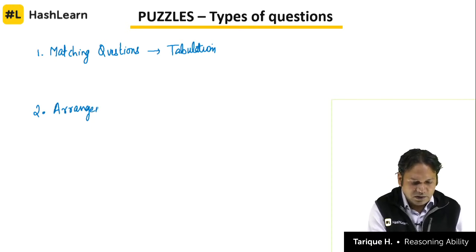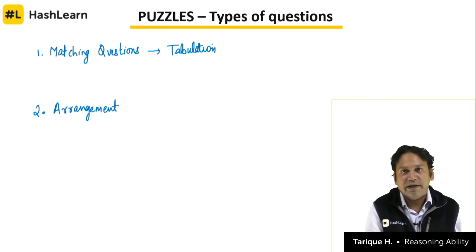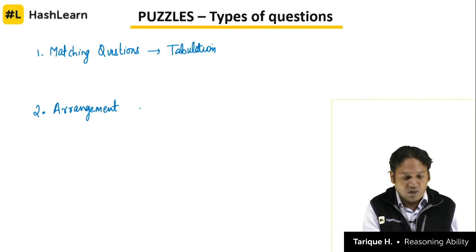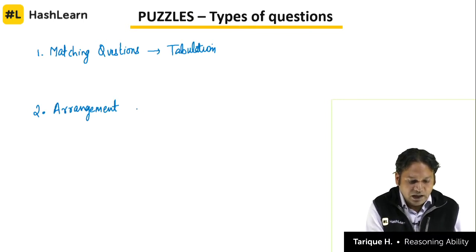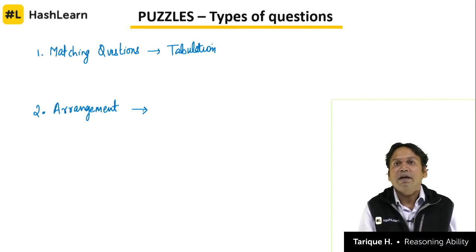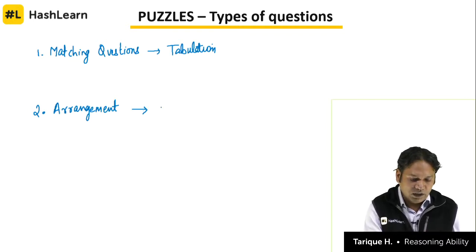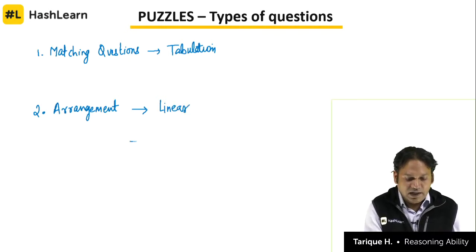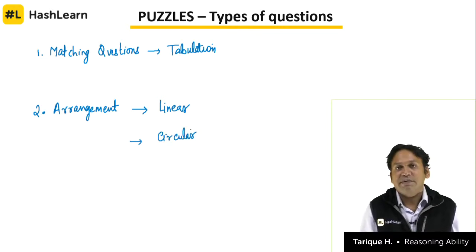Just with puzzles alone we can get the cutoff clear of the reasoning section, but yes, puzzle questions are time taking, so sometimes it is not feasible to solve all the puzzle questions in the exam. Arrangement type questions, basically when you have to order things in a particular way, there are two types of arrangement questions. We have linear arrangement, arrangement in a line, and we have circular arrangement, arrangement around a circle, right.